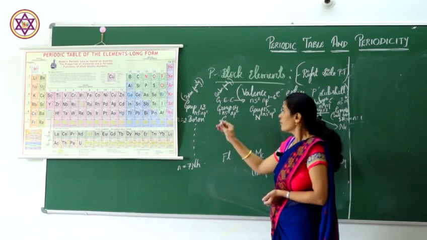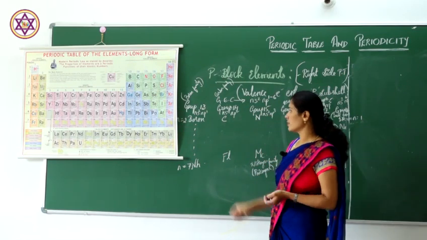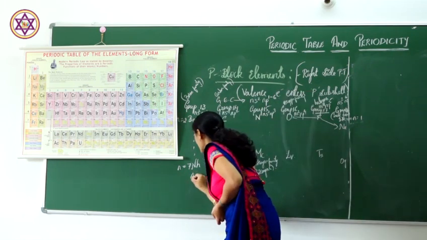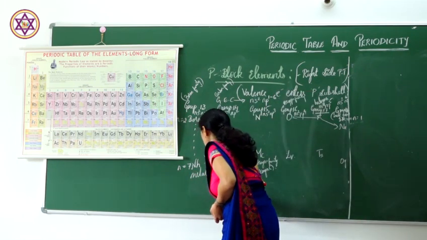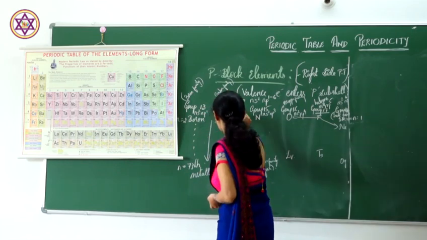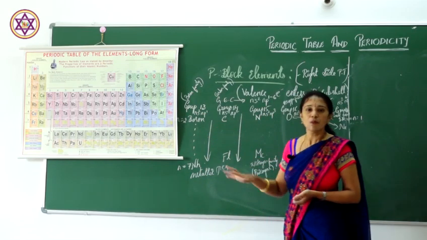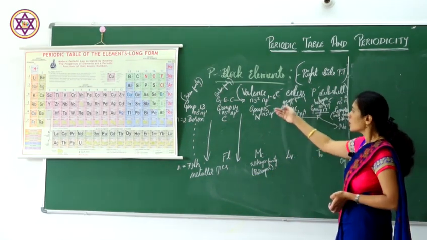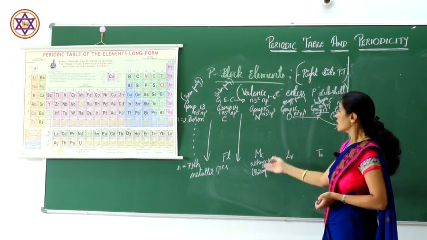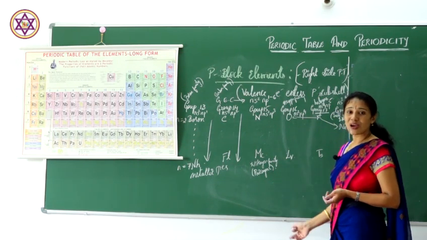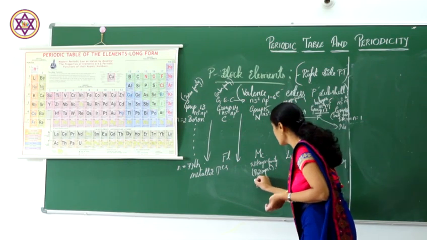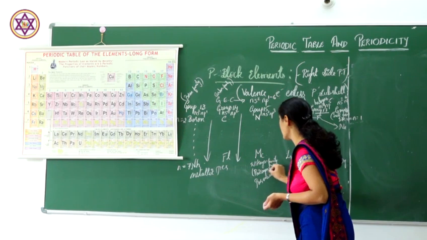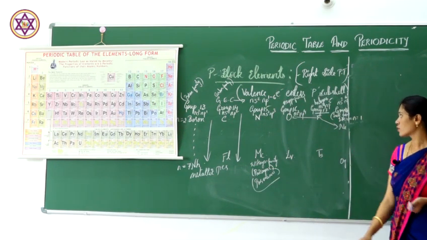When I see group 13 and 14 elements, when you move from top to bottom in the periodic table, their metallic character increases. Coming to group 15, the nitrogen family, these are also called pnicogens. Why are they called pnicogens? Because these elements are poisonous in nature. Therefore, they are called pnicogens.